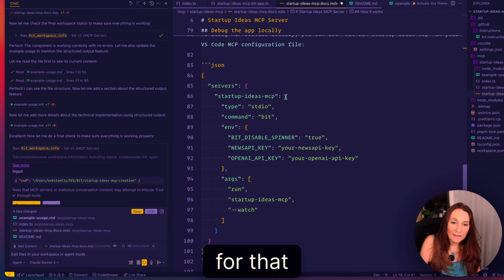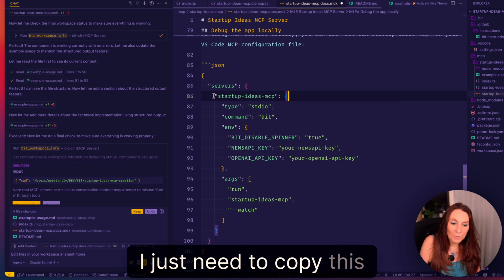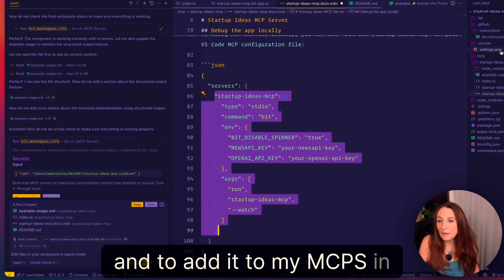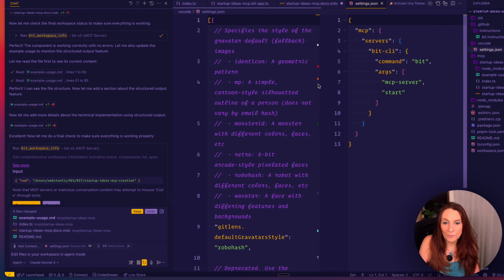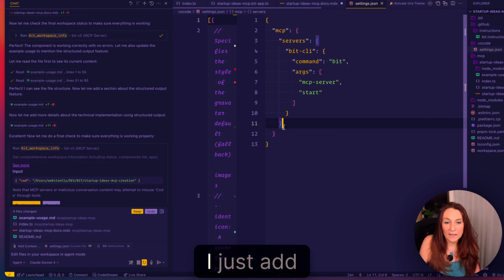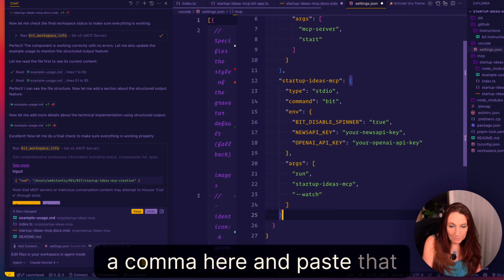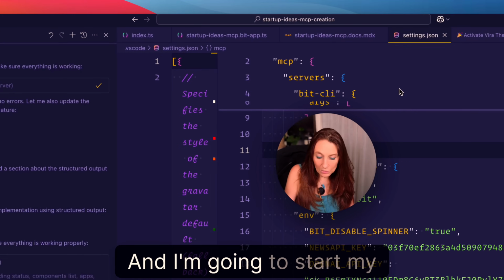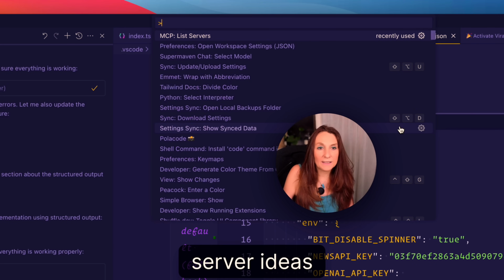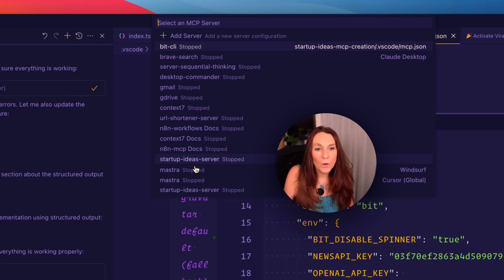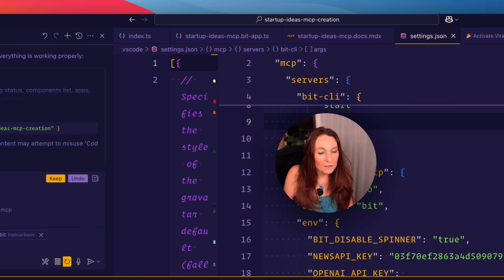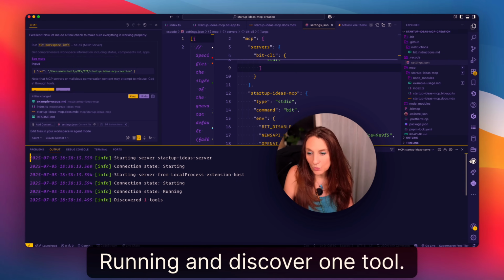So for that, I just need to copy this and add it to my MCPs in settings JSON. So I just add a comma here and paste that, and then I need to add my API keys, and I'm going to start my server, ideas server, which is here. So start server, okay, running, and discover one tool.